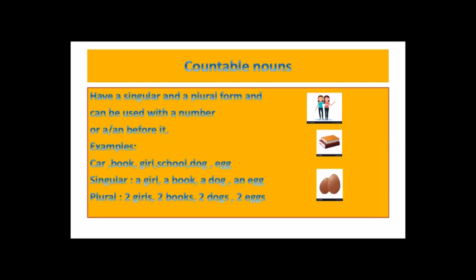When the things are more than one, then we add s and make it plural. 2 girls, 2 books, 2 dogs, 2 eggs. Children, these are the nouns that can be countable.